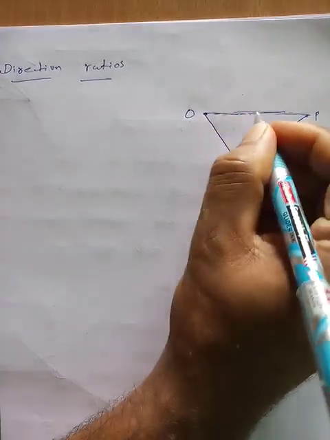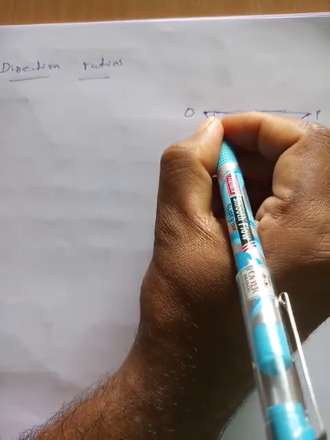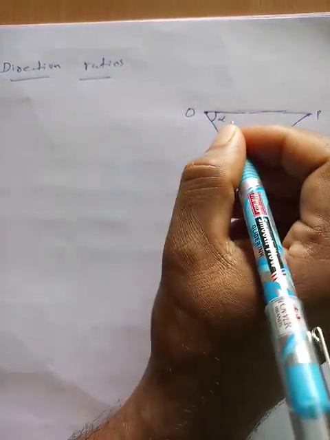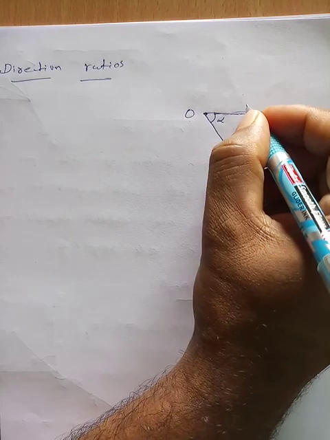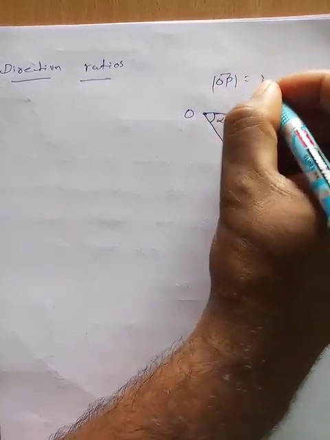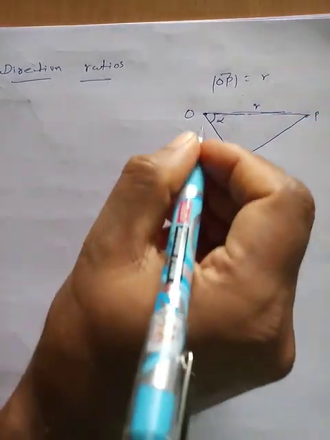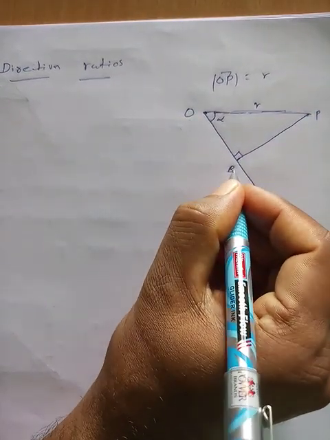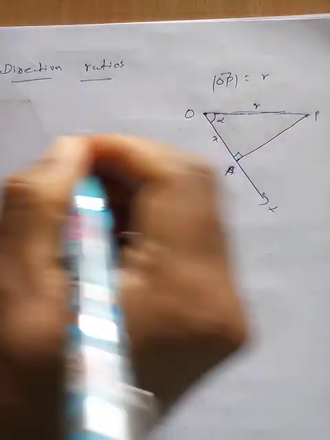This is the OP vector. The OP vector makes the angle alpha with the x-axis, already stated, that is the direction angle. This is the modulus of OP vector, equal to R. The magnitude of OP is R. This is the point A, and this length is x.